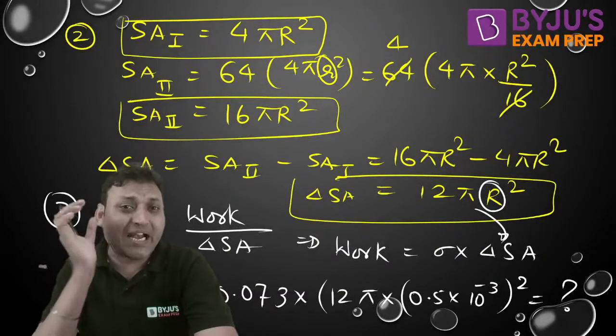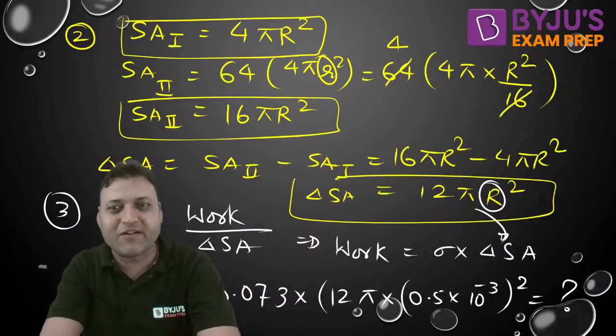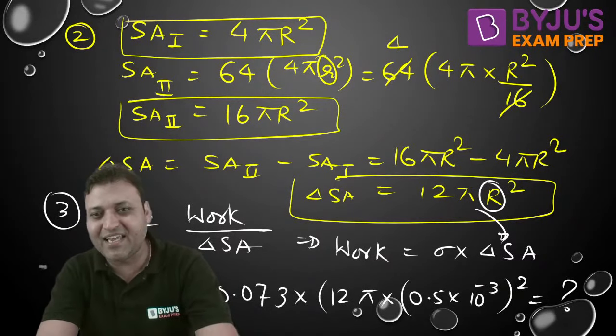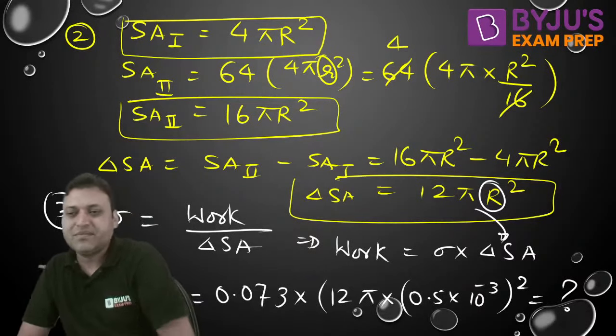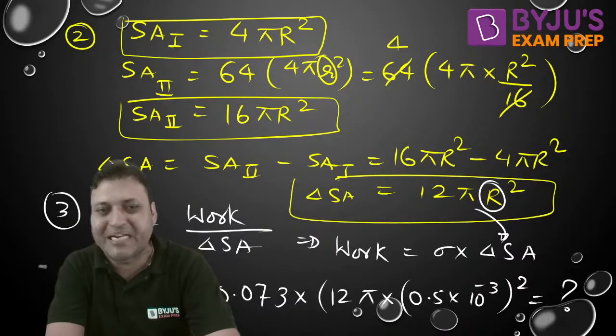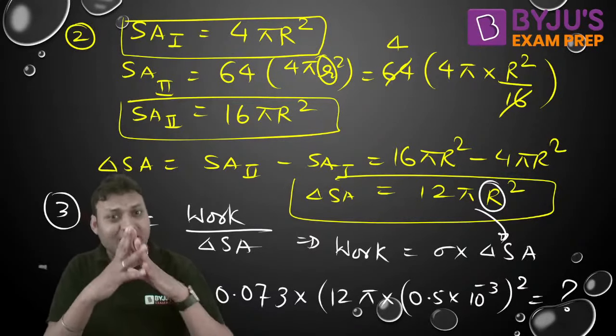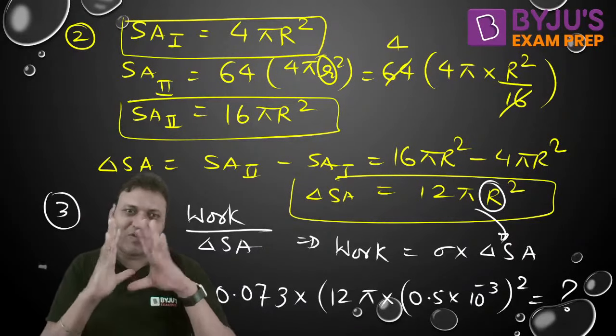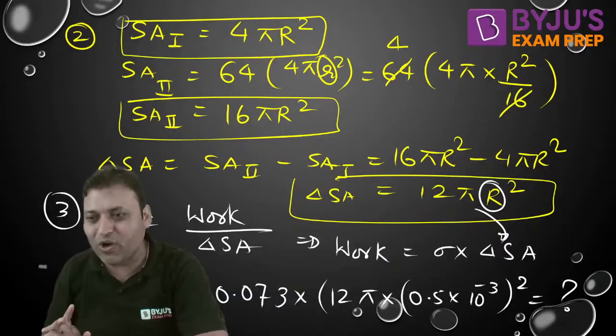Please make some noise. Do let me know if it is clear so that we can proceed further. Tell me quickly, I am waiting for your response. The answer will be 0.688 into 10 to the power minus 6 Newton meter or joule. If you put all the parameters in their SI unit, then you will definitely get the unit of work to be joule or Newton meter.